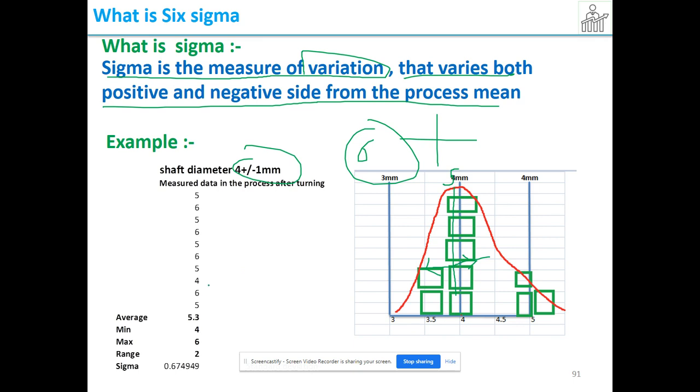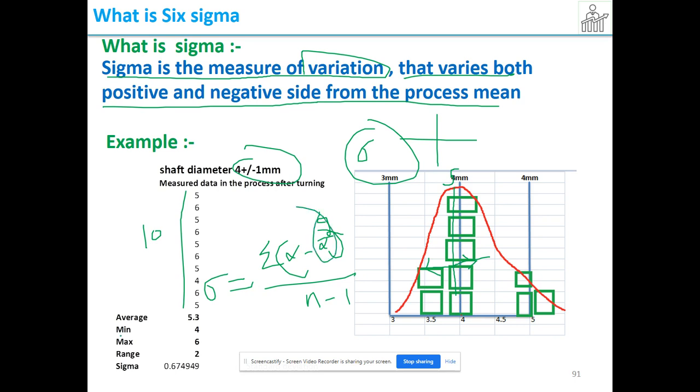In school days, you learned the formula for sigma, that is equal to the square root of the summation of (x minus x bar) whole squared, divided by n minus 1. Here the total number is 10. What is the meaning of the summation of x minus x bar? The x bar is nothing but your process average. The delta is the difference of each individual, 5, 6, 4, each individual spreading. The total variation summation I am dividing by n minus 1.